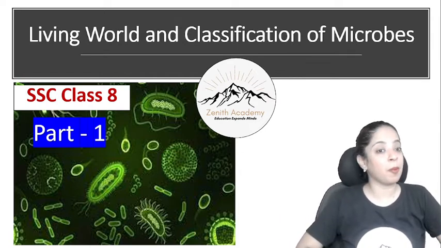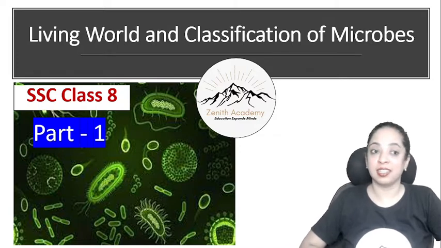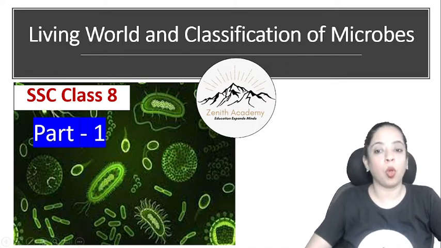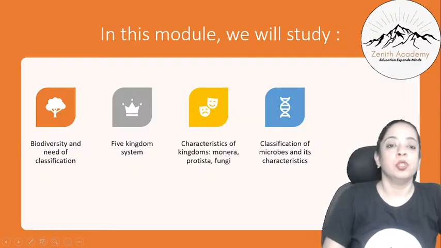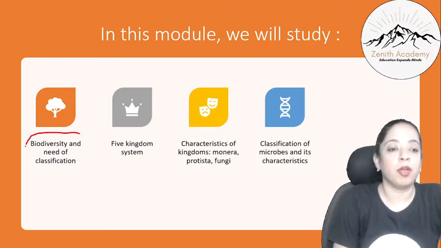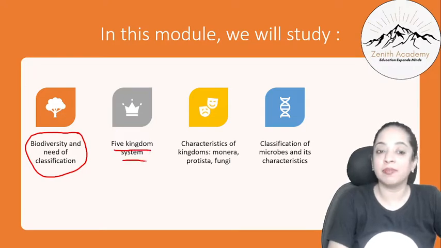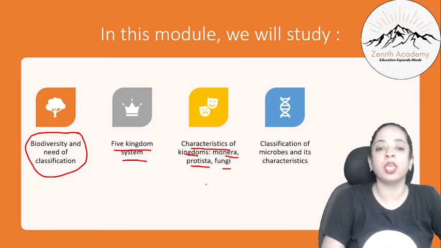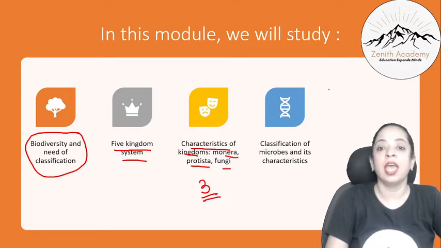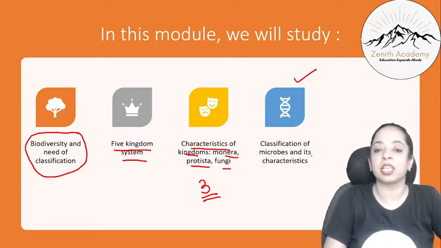Today we are doing the first chapter of SSC class 8 Science, that is Living World and Classification of Microbes, and this is part 1 of this chapter. So in this module we are going to study about biodiversity and the need for classification. We will study about the 5 kingdom system. We'll also talk about the characteristics of the kingdoms Monera, Protista and Fungi. So we'll be talking about the characteristics of 3 kingdoms, not all the 5. Okay. And in the next module, we'll be talking about classification of microbes and its characteristics. So let's start.